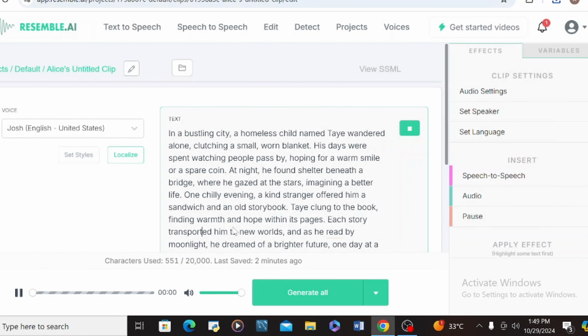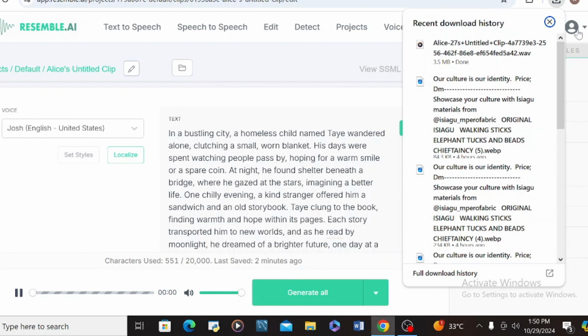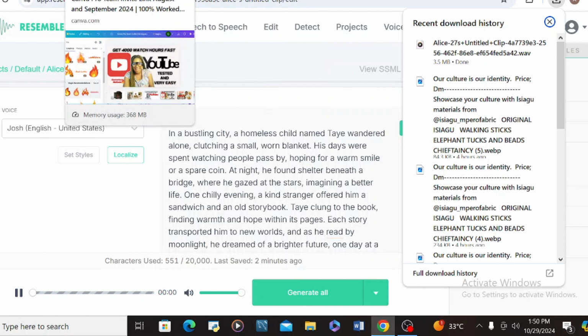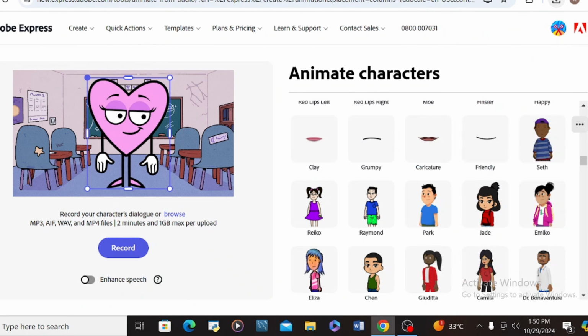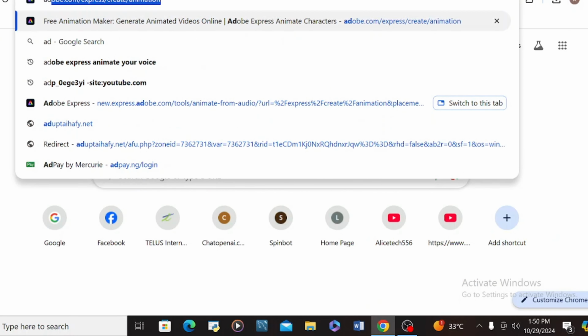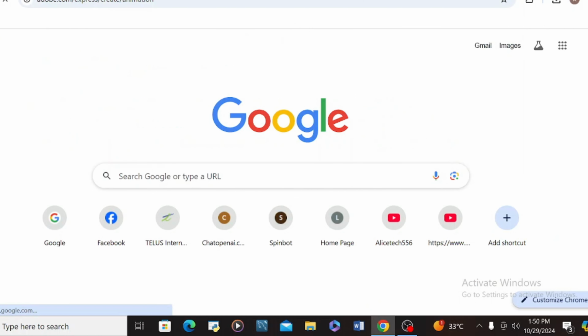So it has finished generating, and I'm going to download it here. And I click on download, and it's here. So I'm going to go back to my Adobe Express. If you go to your browser, you type Adobe Express, open here, type Adobe Express, that is it, click on it.